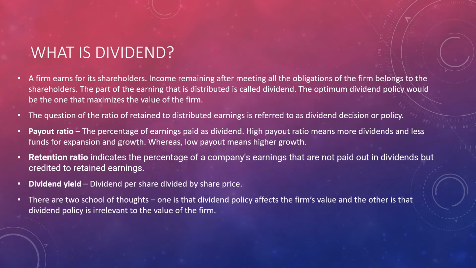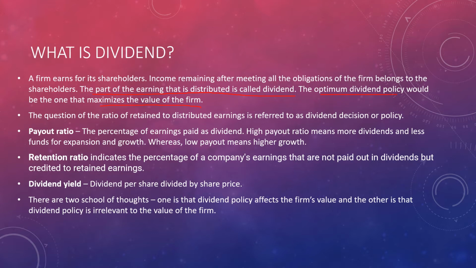So what is dividend? A firm earns for its shareholders. Income remaining after meeting all the obligations of the firm belongs to the shareholders. The obligations are like repaying the debt amount, among others. So the income that remains after meeting all the obligations is distributed to the shareholders, and that part of the earning that is distributed is called dividend. The optimum dividend policy is the one that maximizes the value of the firm.